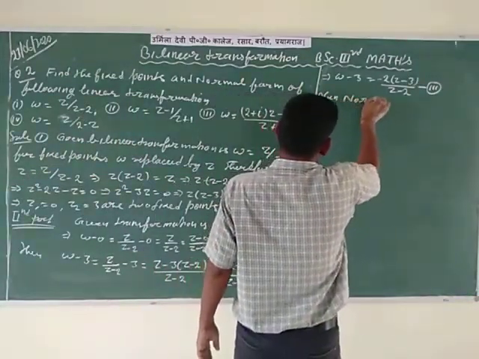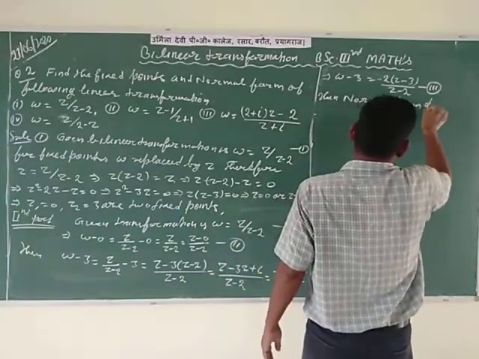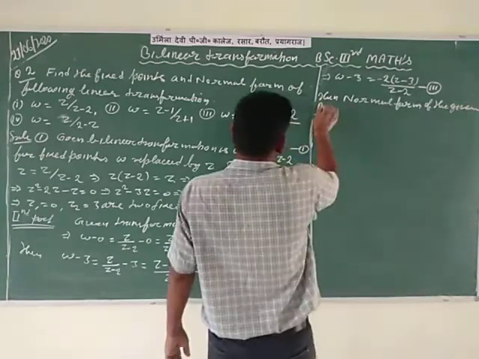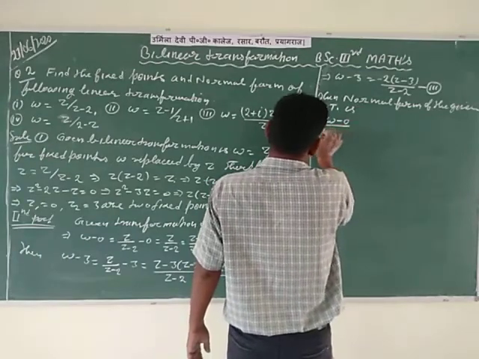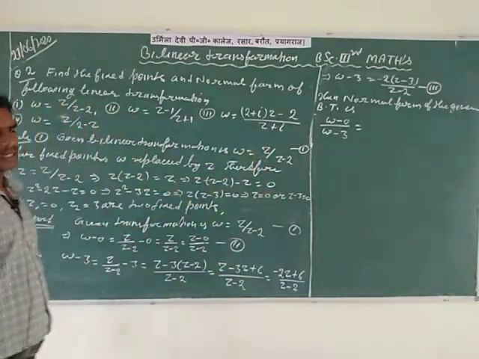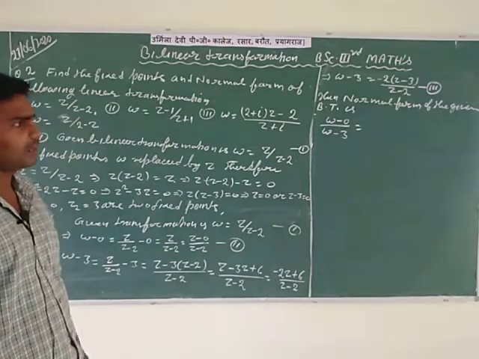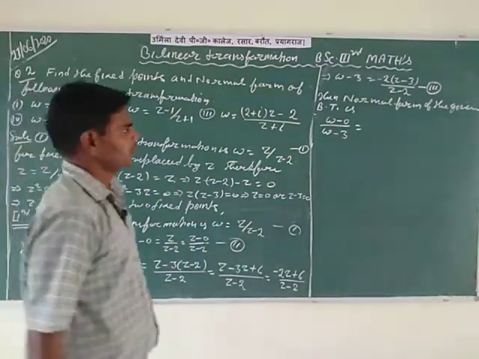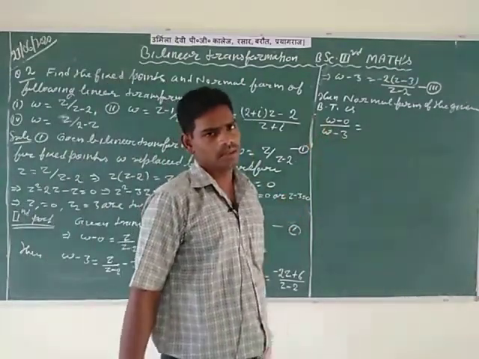So after this, notice equations second and third, and then the normal form of the given bilinear transformation is w minus 0 divided by w minus 3. Here the two fixed points are z1 is equal to 0 and z2 is equal to 3. Therefore the normal form is w minus z1 over w minus z2, meaning w minus 0 divided by w minus 3.